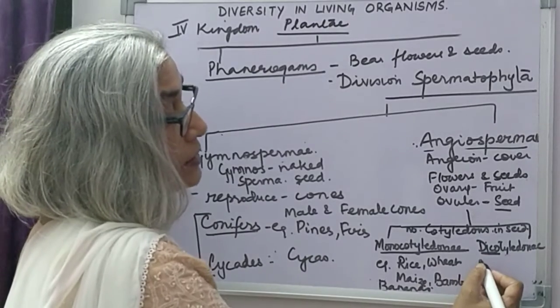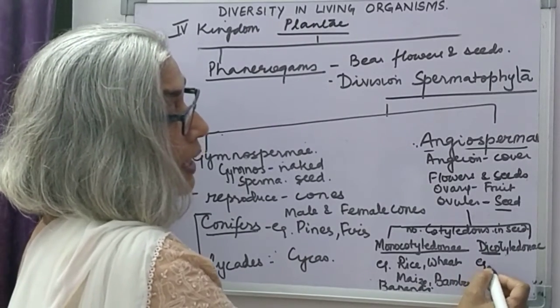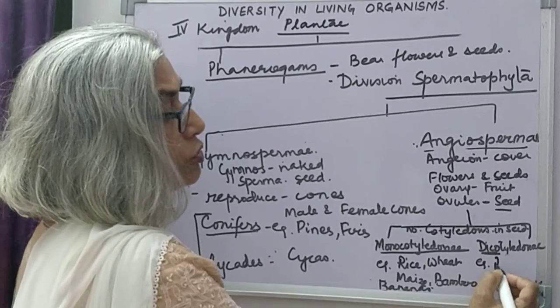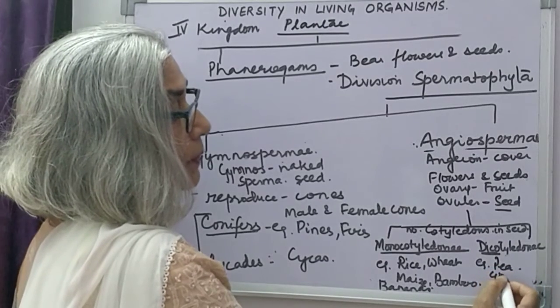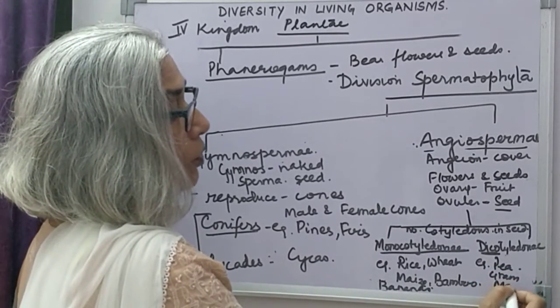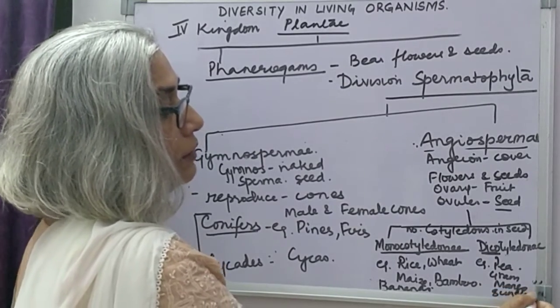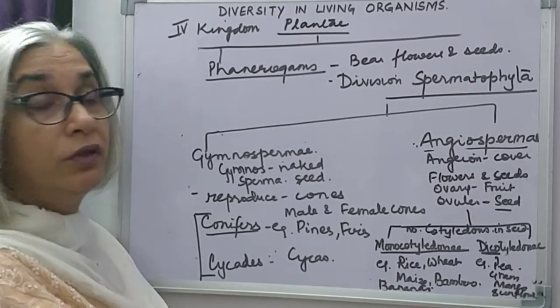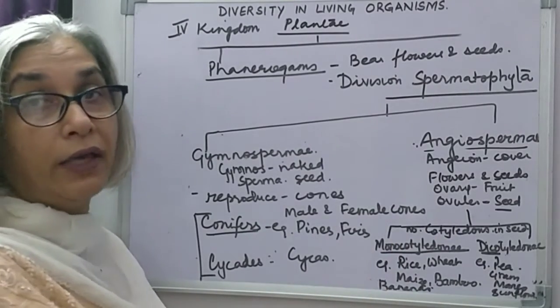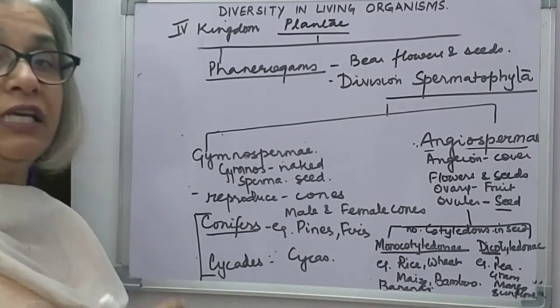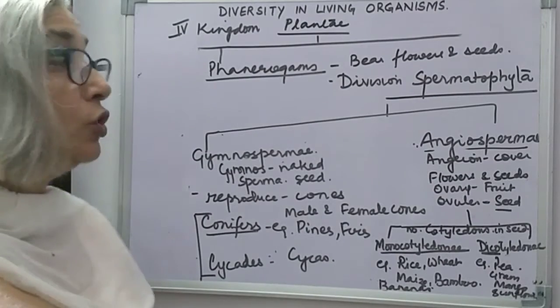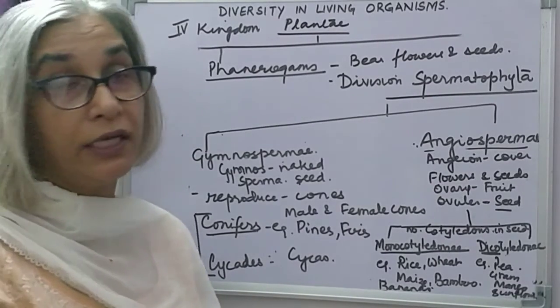Examples of this, most of the plants, pea, gram, mango, sunflower, etc., China rose, they all are dicotyledons because their seeds contain two cotyledons. So this was about the plant kingdom.